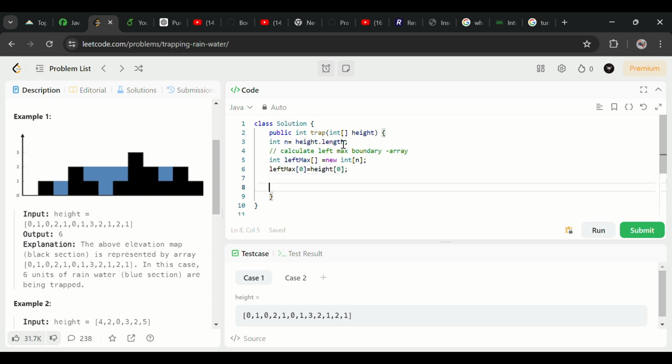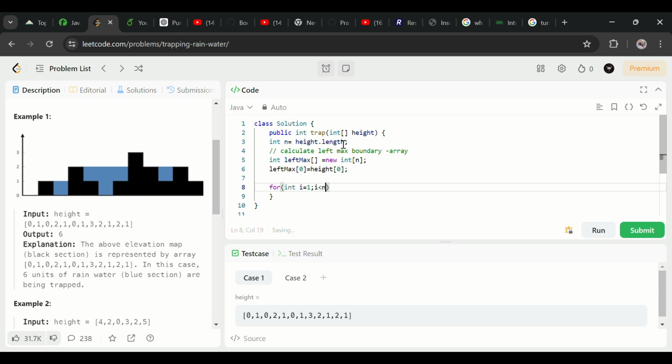Then I will start a loop from 1. Why am I starting from 1? Because I have already taken the 0 index block, so I have to compare the next one. I know that the first element cannot store water because there is no left boundary. So I will start from the next part.